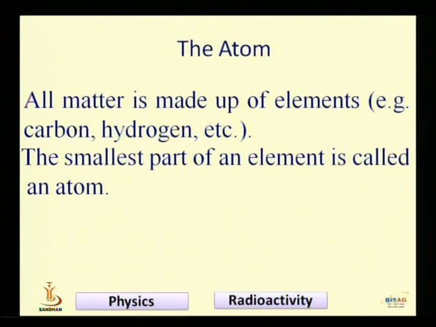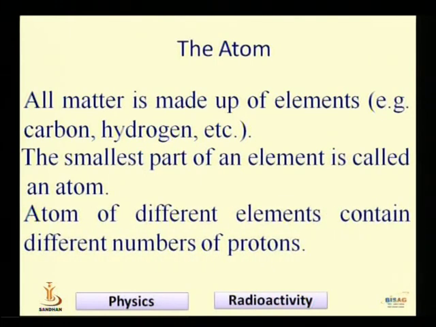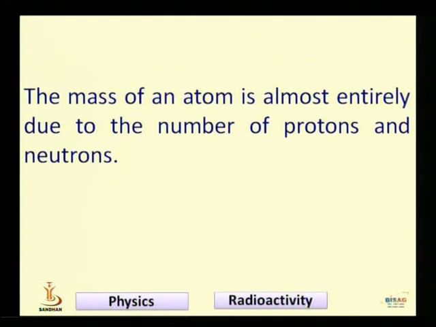So we can say that the smallest part of an element is called an atom, and it contains different numbers of protons and neutrons. But whatever the number of protons, it contains the same number of electrons. The mass of the atom is entirely because of the protons and neutrons. They have a much higher weight compared to the electrons. The electron weight is negligible.